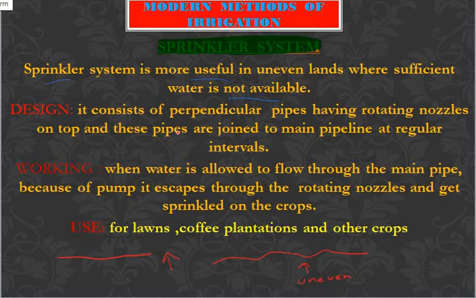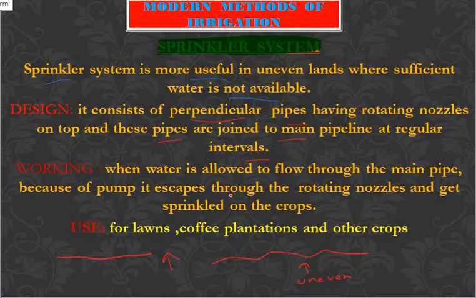Then how is it designed? It consists of perpendicular pipes having rotating nozzles on top, and these pipes are joined to the main pipe at regular intervals. I will show the figure in the next slide. Then how does it work?